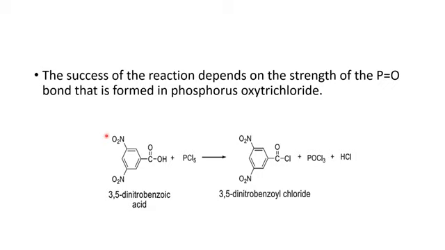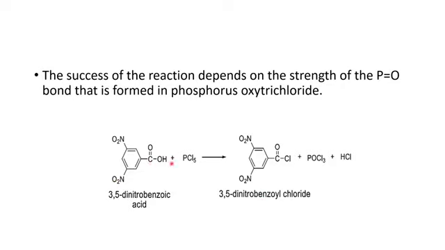Student, there are a few points regarding this reaction. The most important thing about this reaction, or we can also say the success of this reaction, depends on the strength of the P double bond O bond, which is formed in phosphorus oxide trichloride. How? It will be seen here. Here is an example of a carboxylic acid, 3,5-dinitrobenzoic acid. It reacts with PCl5, and when it reacts with PCl5, it forms 3,5-dinitrobenzoyl chloride. We have mentioned that same point before.